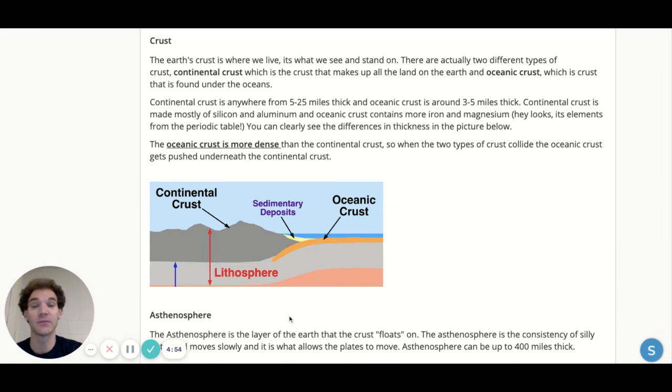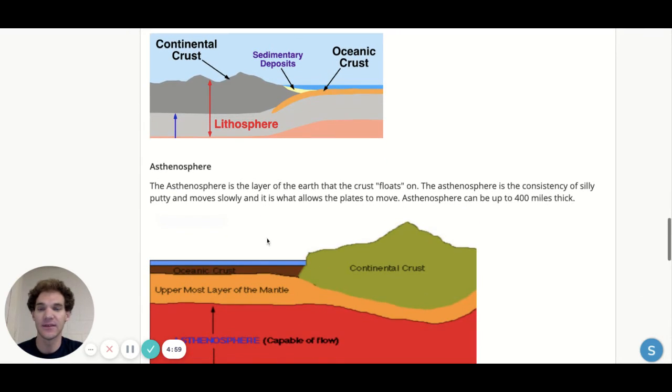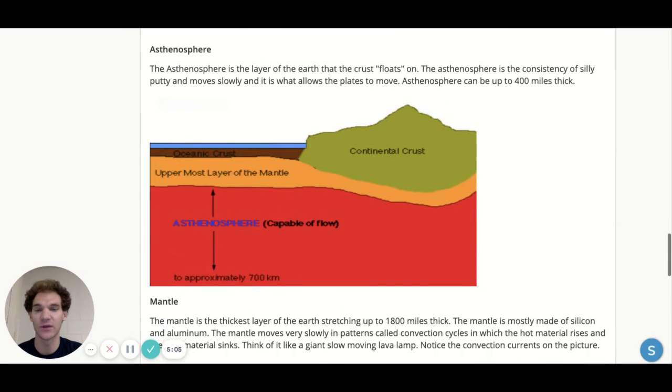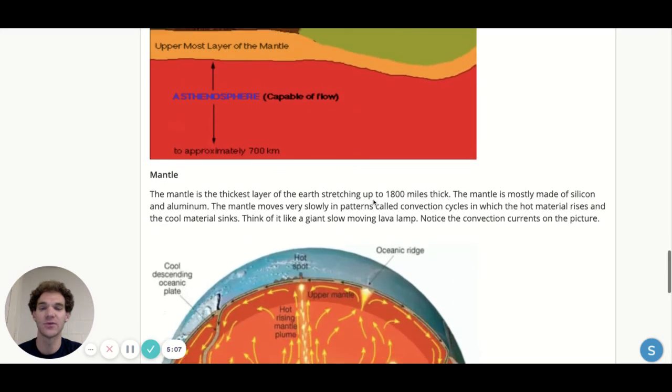And that has some big implications for plate boundaries later on, because that could form volcanoes and trenches and stuff like that. The asthenosphere, this is the layer that the crust plates sort of float on, and it moves very, very slowly, kind of like silly putty. That allows the plates to move around.